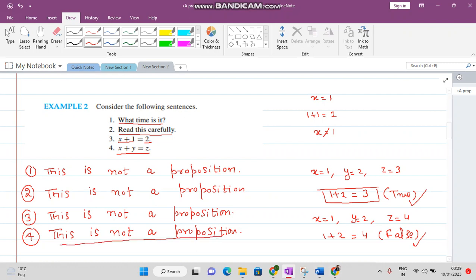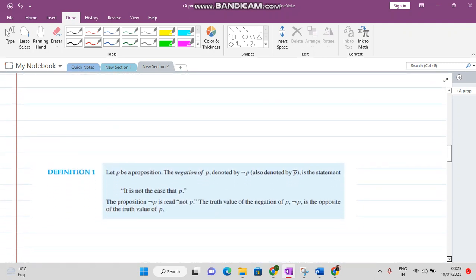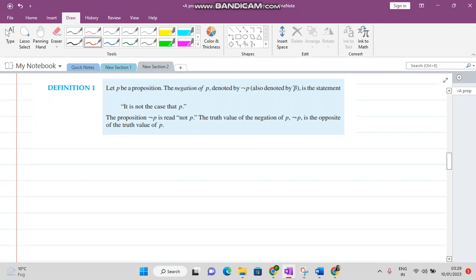Now next we want to talk about the negation of a proposition. How to write the negation of a proposition? Suppose that you are given any proposition p. A proposition is always denoted with a small letter, and it is a statement which is either true or false.